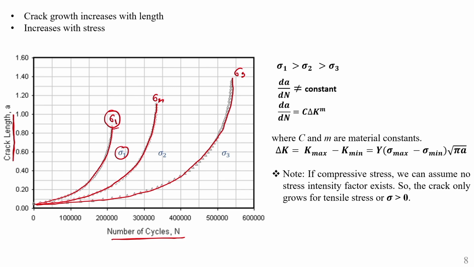Like for a particular stage sigma 1, you can observe that, and another thing you can observe is that if the number of cycles increases, then the rate of change of crack length also increases. Crack length increases, and if the number of cycles increases, we observe that the slope also increases, because initially the slope was like this. So, you see this slope also increases if the number of cycles increases. Slope increase means the rate of crack propagation